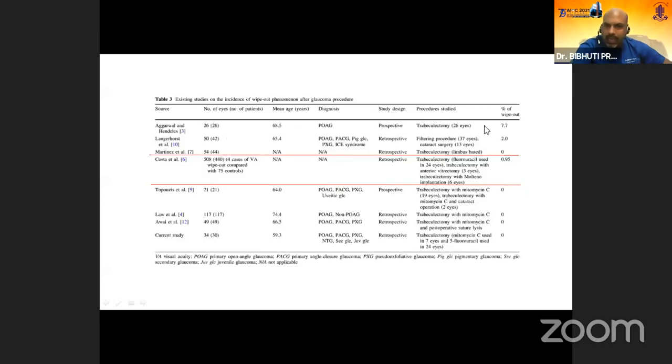The Indian study has reported about 7.7% wipeout phenomenon in a small case series of 26, with the largest case series of Costa et al., which is of 508 cases, reporting approximately 0.95%. So approximately less than 1% is the chance of occurrence of this wipeout phenomenon if we don't take the intraoperative as well as the postoperative complications lightly in these patients who are at risk.